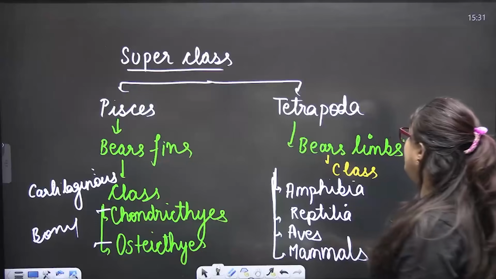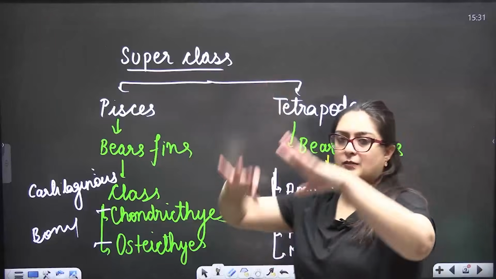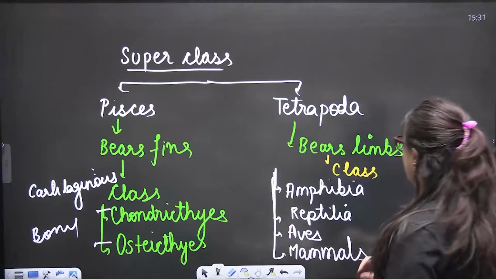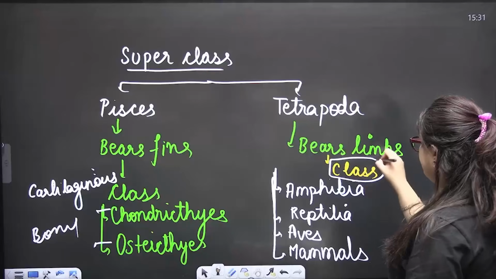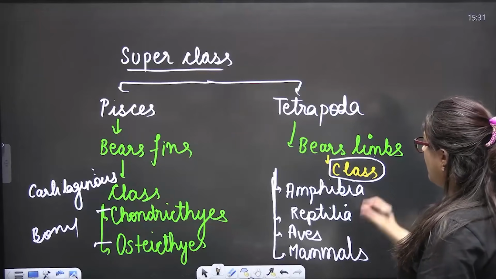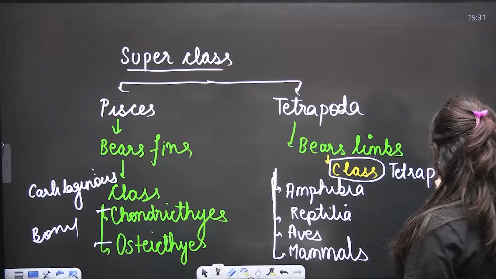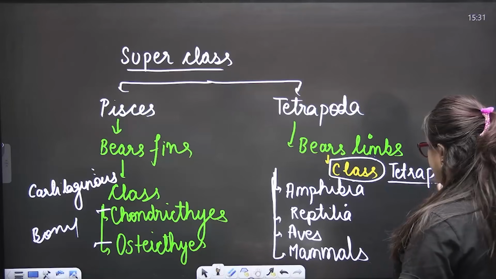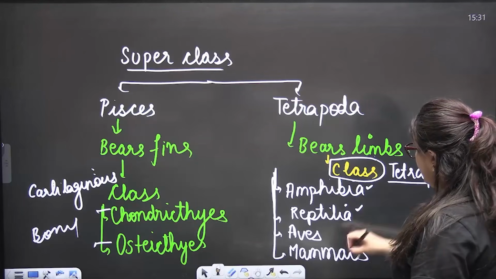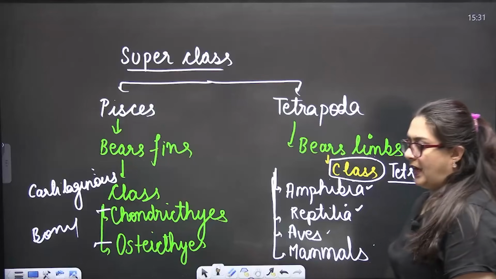Then those that bear limbs. Limbs means podas. Superclass Tetrapoda we can say: Amphibia, Reptilia, Aves, and Mammalia.